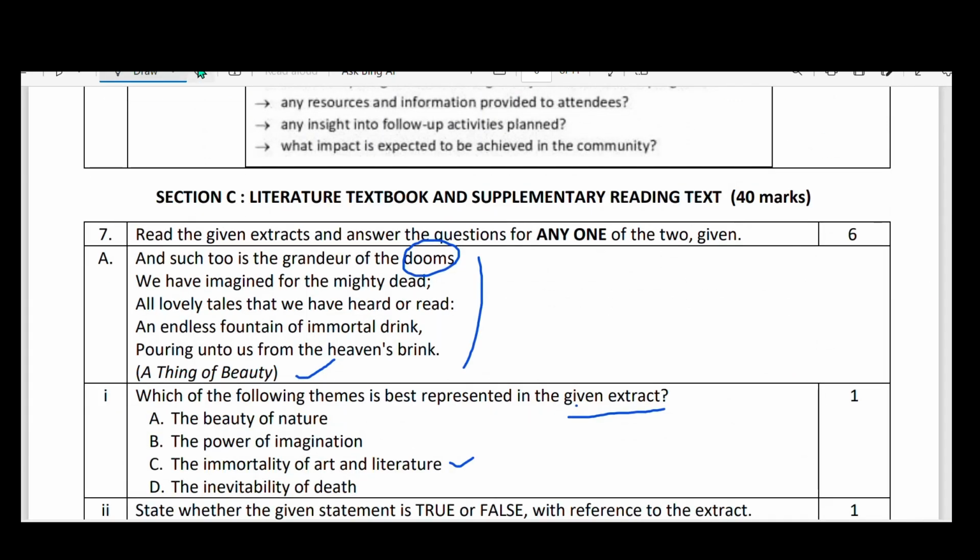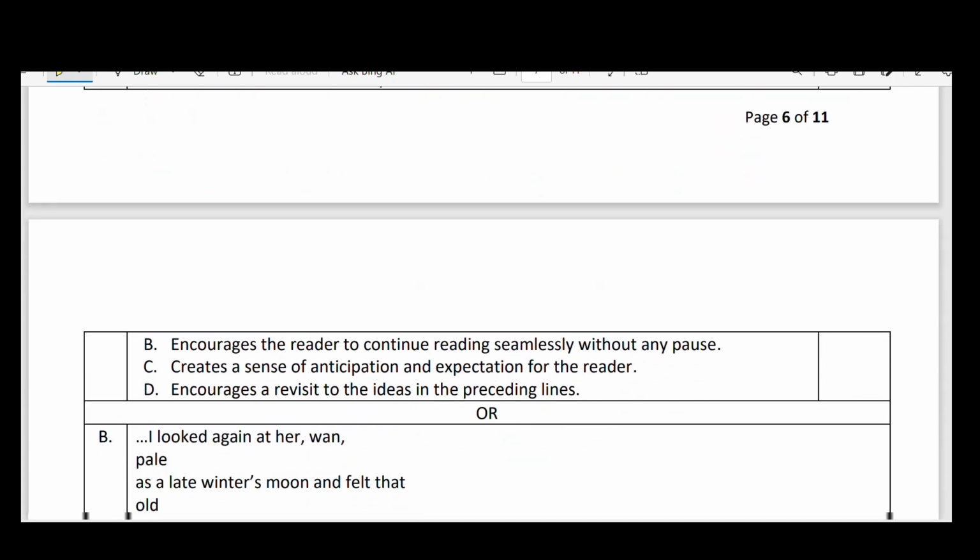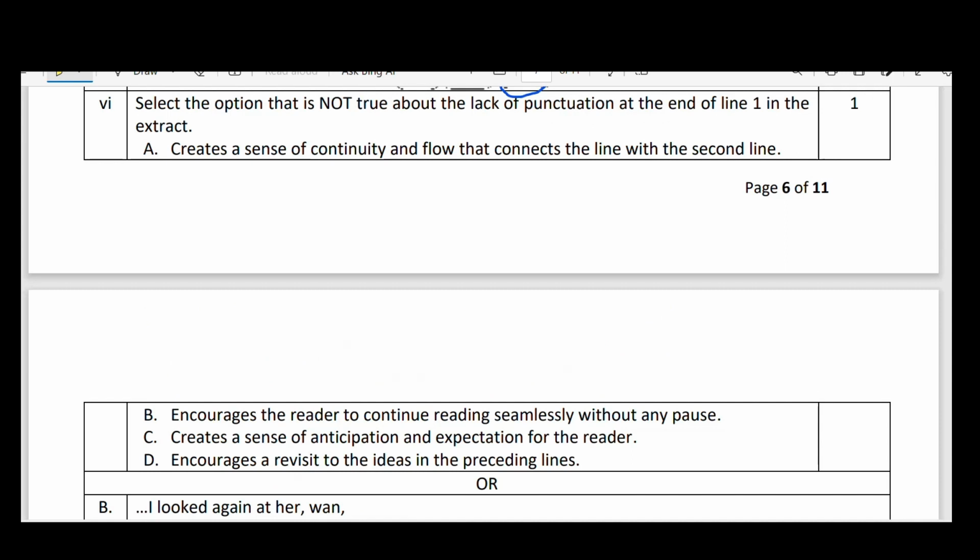When you see this, there is no punctuation in all these lines. Some you can see have semicolons or commas or full stops, but at the end of this first line there is no punctuation mark. Why? You have to select one reason which is not the correct one.